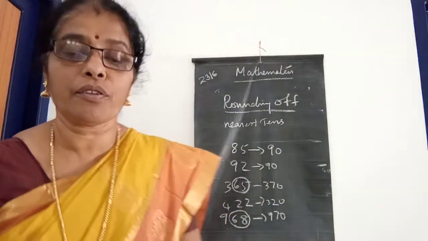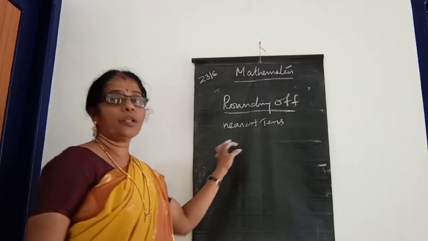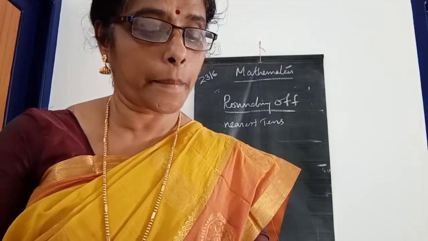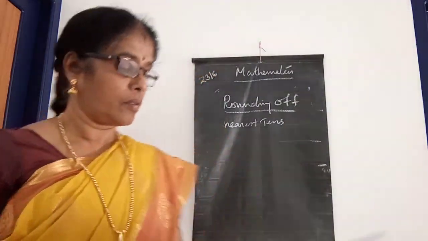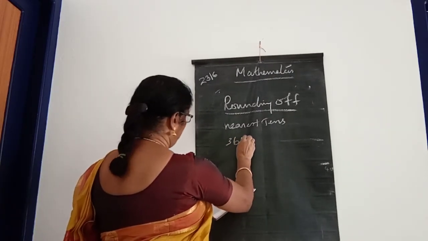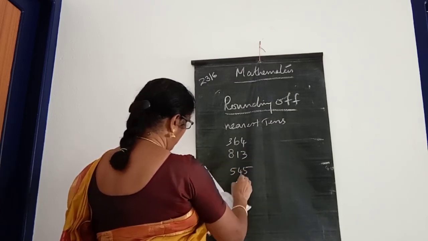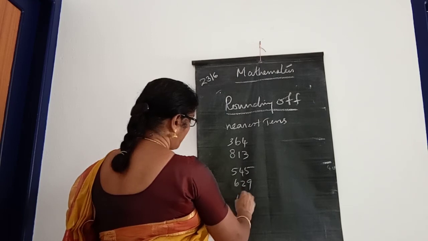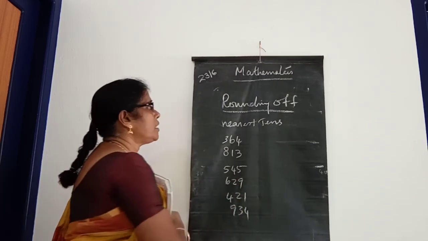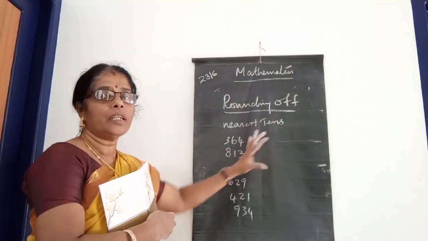I will give you some homework, children. Round off to the nearest tens and write it: 364, 813, 545, 629, 421, 934. Write which one is the nearest tens. You have to round off to the nearest tens.